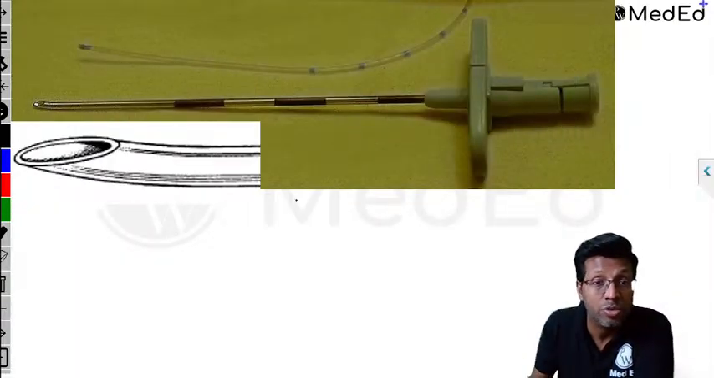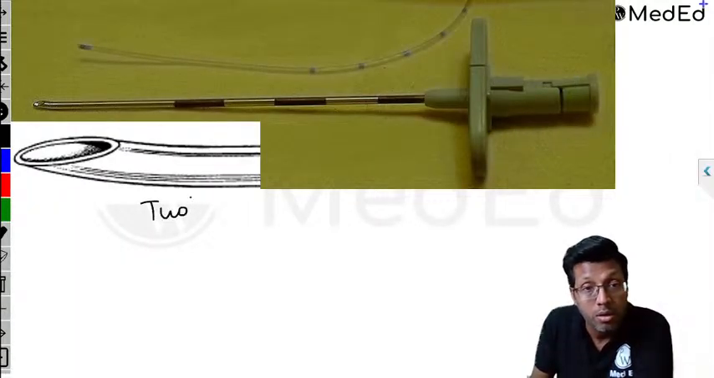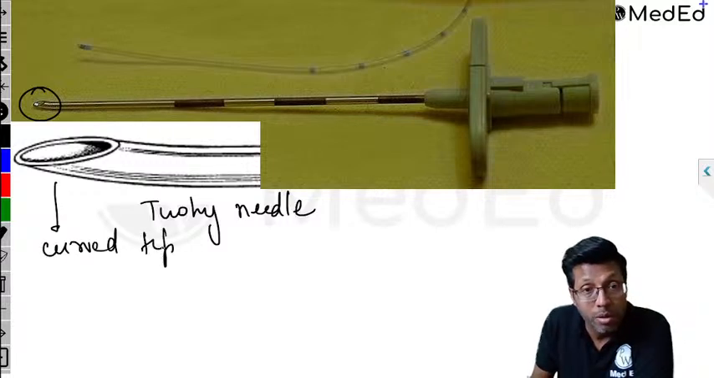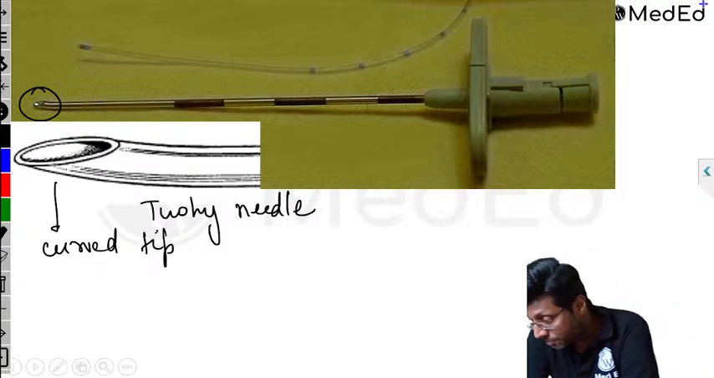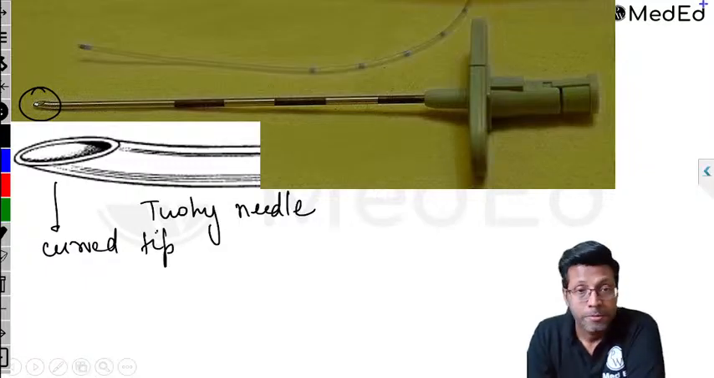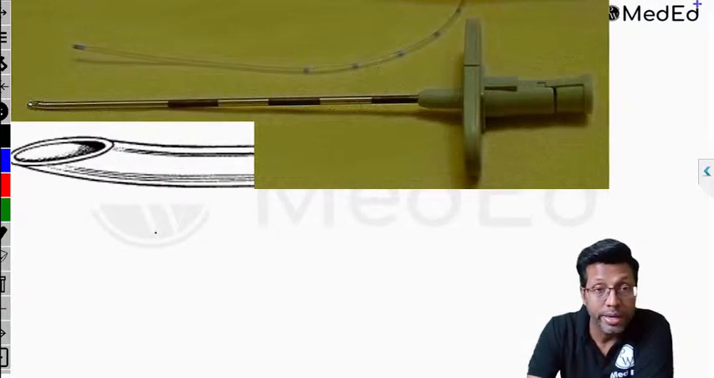Again, asked in the exam, this is called the Tuohy needle. The Tuohy needle is identified because it has a curved tip. This tip that you see is curved. So 1 centimeter marking, a thick needle. Someone says L3, L4, L4, L5. What to choose if both are given? L3, L4. All right. This is about the epidural needle.